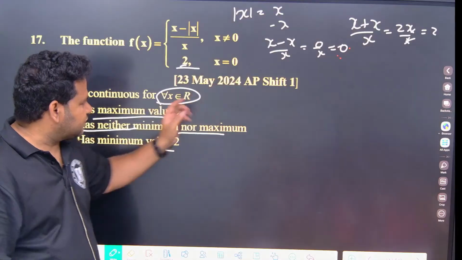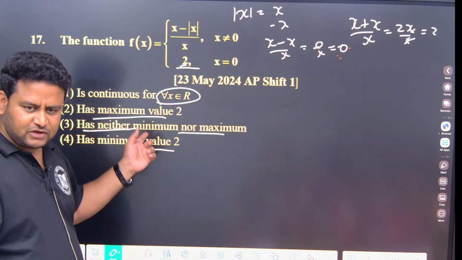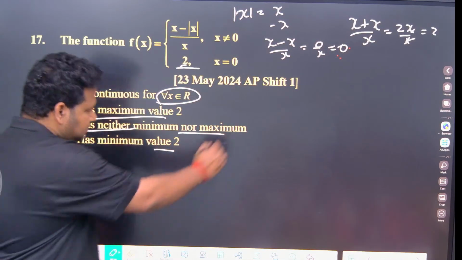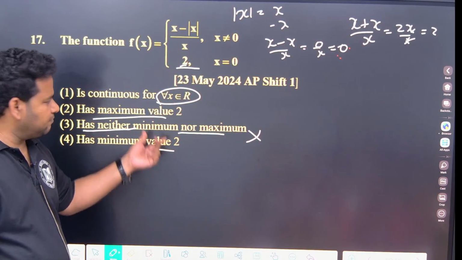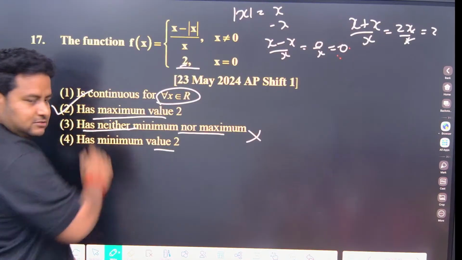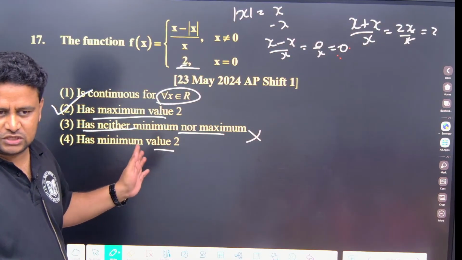So the first option is removed. Maximum value is 2, minimum value is 0, so this option is removed. Minimum value is 2? No. Minimum value is 0, maximum value is 2. So this is the right answer. Clear? Simple question. Just put the values.